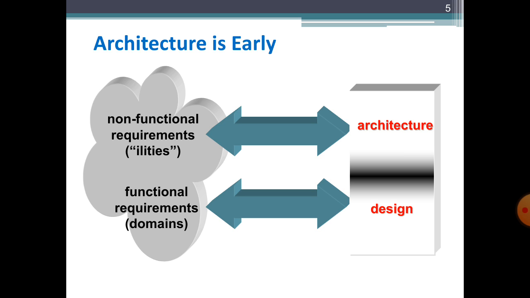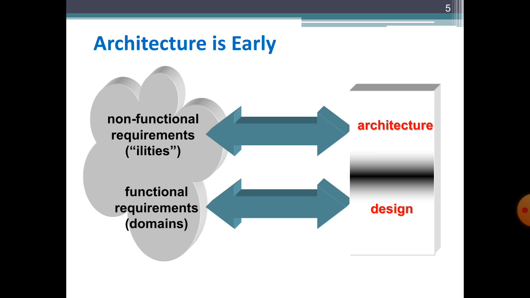Here you can see that architecture is the first artifact of the design which maps from the requirement analysis phase, and we also utilize a lines and boxes diagram to produce an initial level architecture. So architecture is earlier than the design, as you can see in this diagram as well.